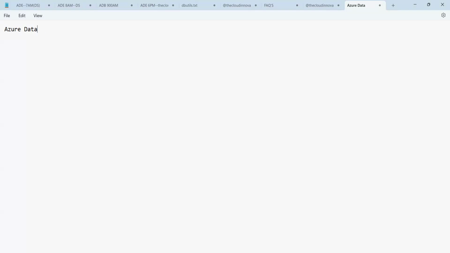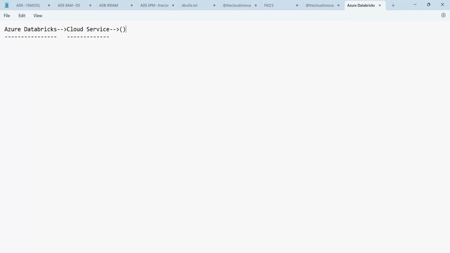Or we can say Azure Databricks. So when we talk about Azure Databricks, it is one of the cloud services, which is used to provide the following operations or jobs. What is that?